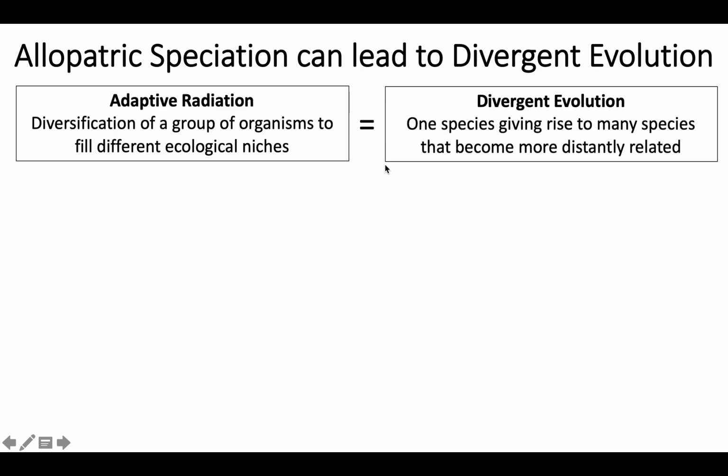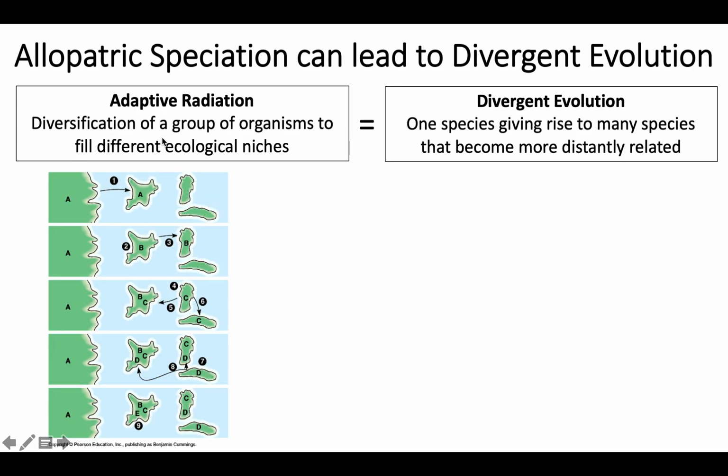When we're talking about allopatric speciation, this can lead to what's called adaptive radiation. Adaptive radiation is the diversification of a group of organisms to fill all different ecological niches. When you think of adaptive radiation, just think of Darwin's finches. You had some finches, one population going from the mainland to an island. All these other islands then had unfilled niches, and those birds radiated throughout there. They all found their unique ecological niches, which then eventually led to lots of speciation.